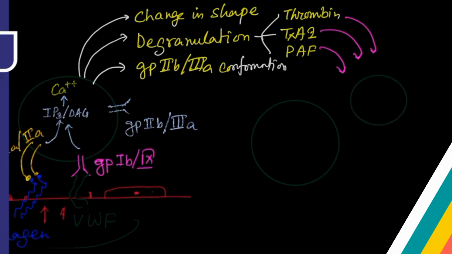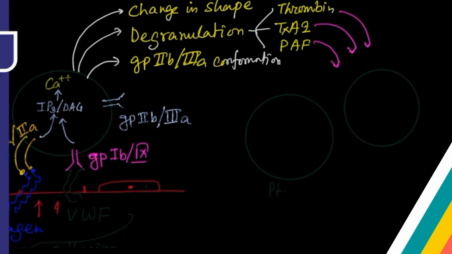So suppose this is another platelet, it is active, and this is another green color platelet, this is also active. So whenever this green color platelet is also active, the receptor present on its surface, that is GP2B3A, will also be activated. Here also the GP2B3A receptor will be activated.